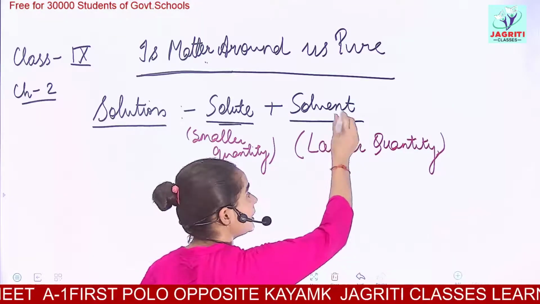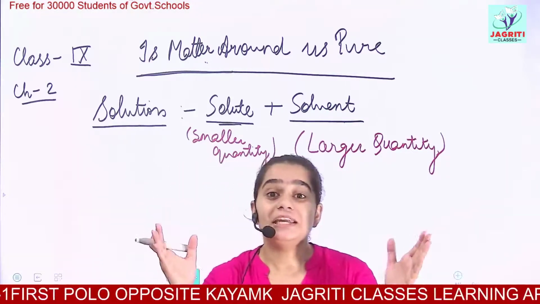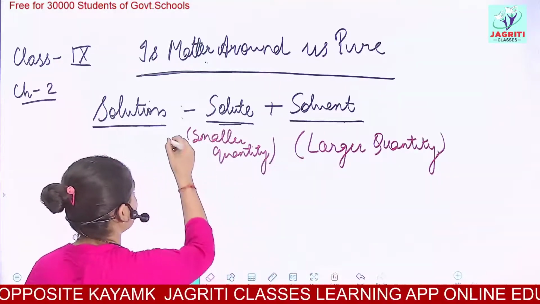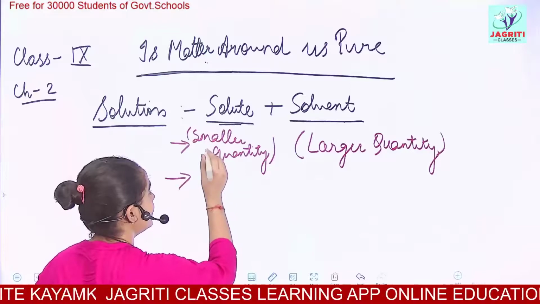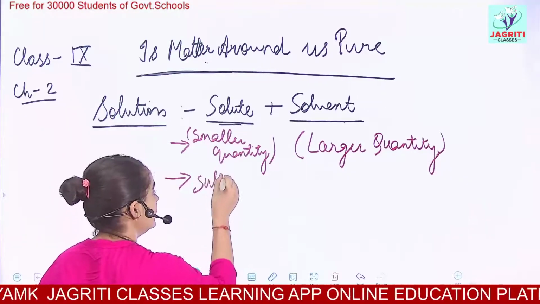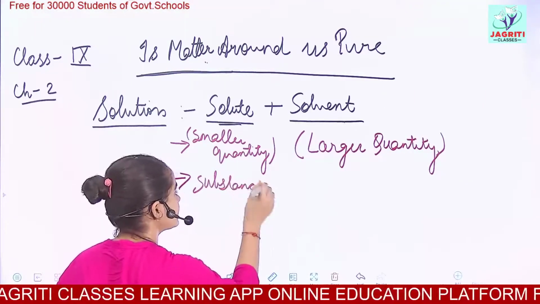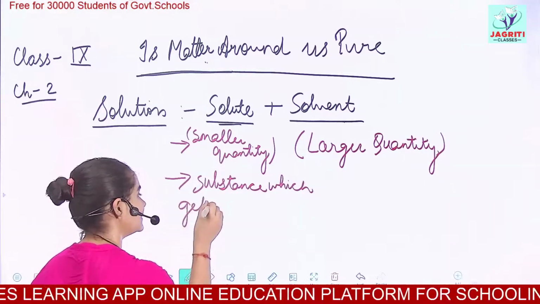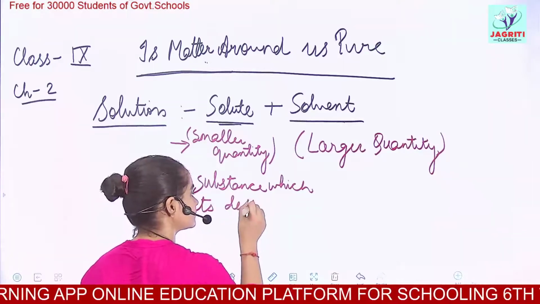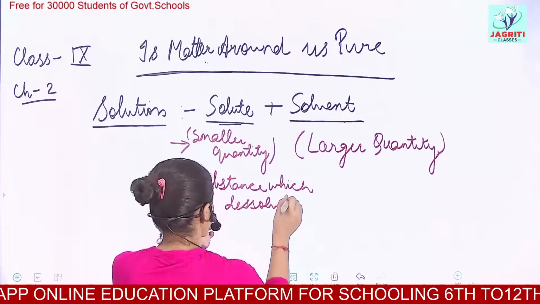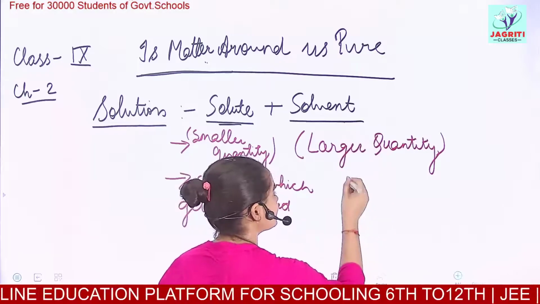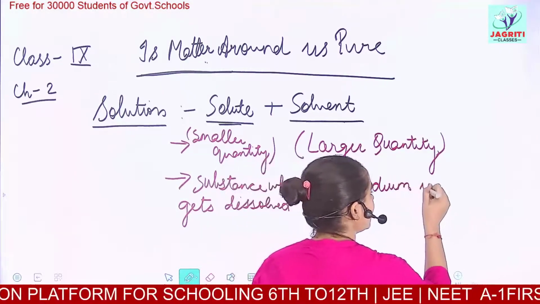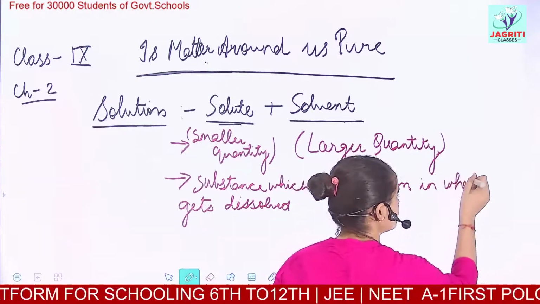And what do you mean by solvent? The medium in which the solute dissolves is called solvent. So solute is the substance which gets dissolved, and solvent is the medium in which a solute dissolves.